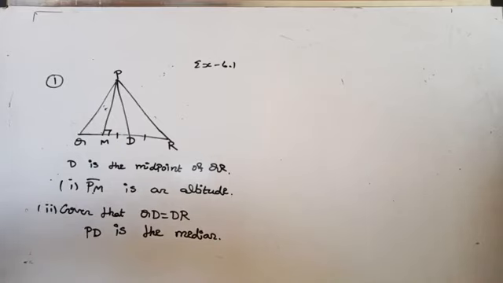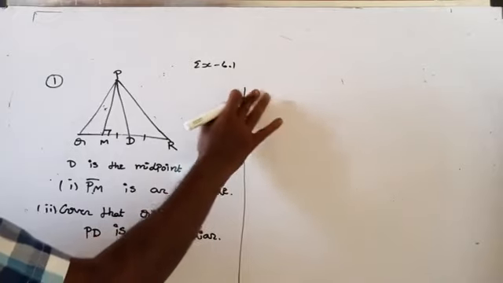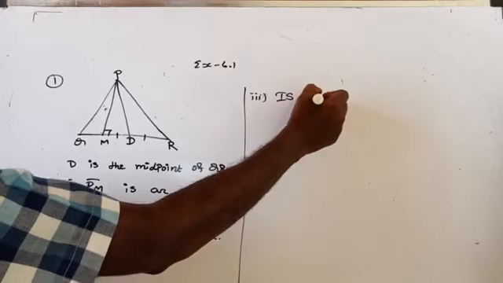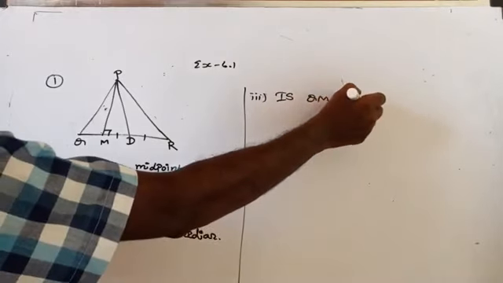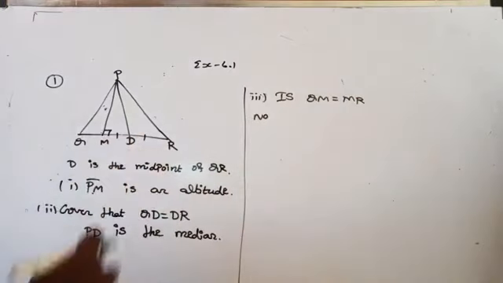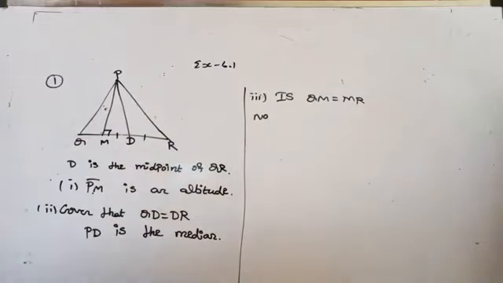Now, is QM equal to MR? That is the third part. No, because M is not the midpoint of QR, and also PM is not the median.